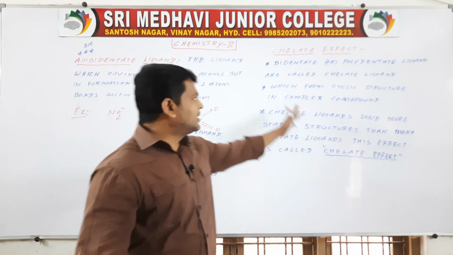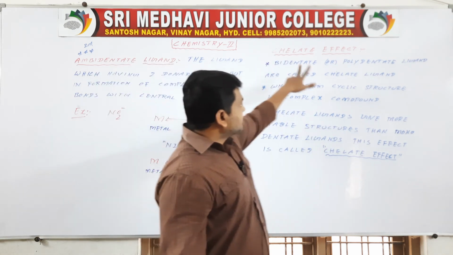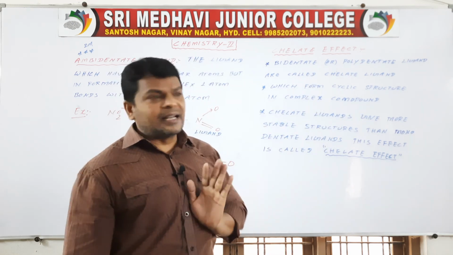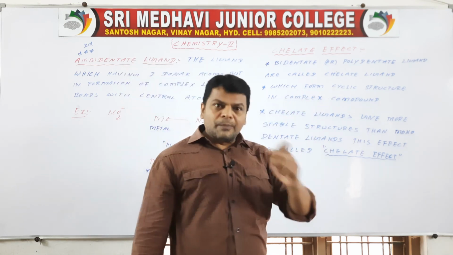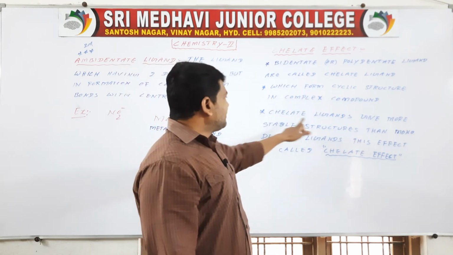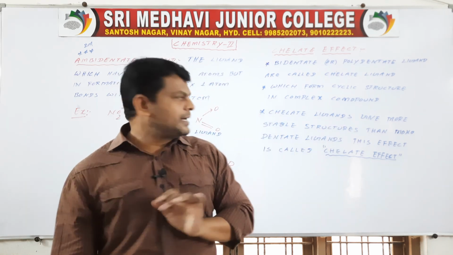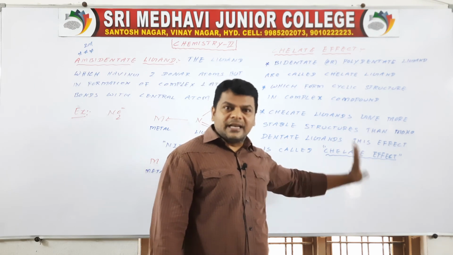Chelate ligands give more stable structures than monodentate ligands. So this effect is called the chelate effect. Understand? Bidentate or polydentate ligands are called chelate ligands or chelating ligands, which form a cyclic structure in complex compounds. This process is called the chelate effect.